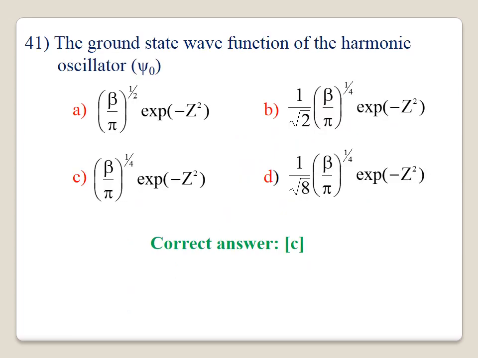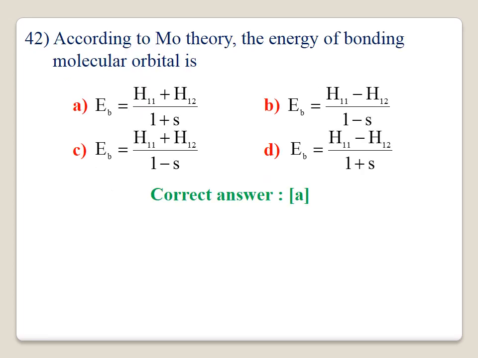41. The ground state wave function of harmonic oscillator psi 0. The correct option is C, beta by pi whole power 1 by 4 exponential minus z square. Option C is correct. 42.